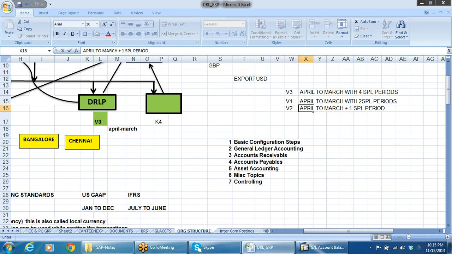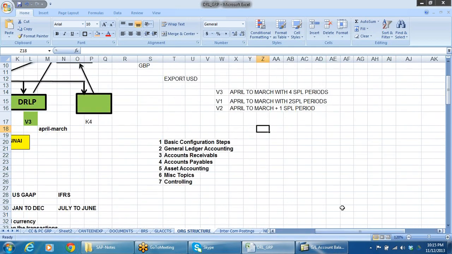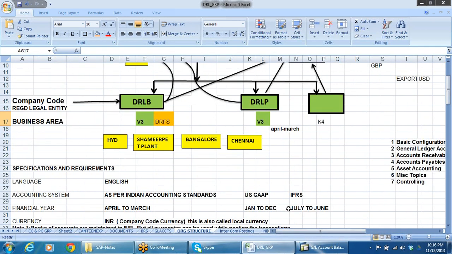One special period. So even in such case, here April to March is same, here April to March. So in case the fiscal year breakdown is same, this is called breakdown. Because the main fiscal year is same, but special periods are different. So even in that case, I can link up, no problem. V1, V2, V3, all those things we can link up.